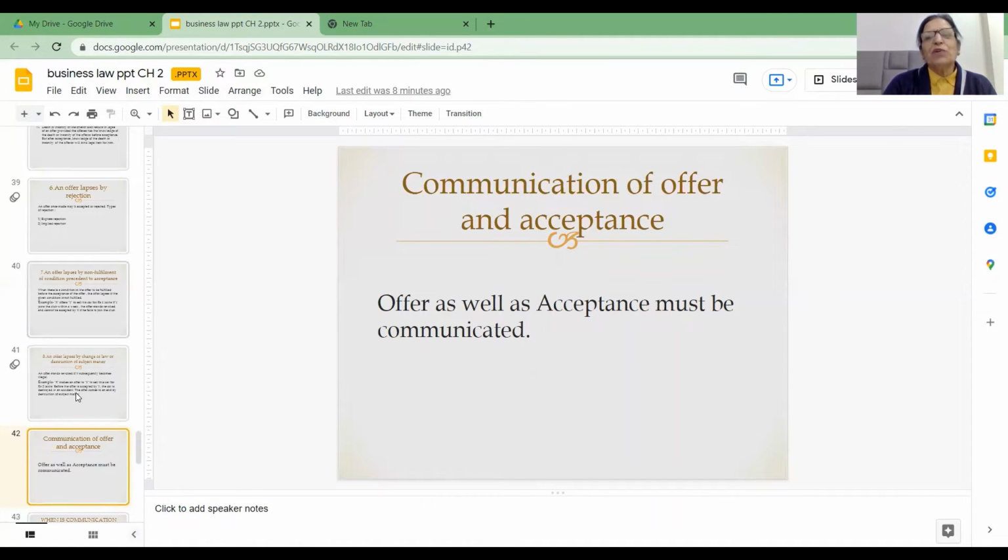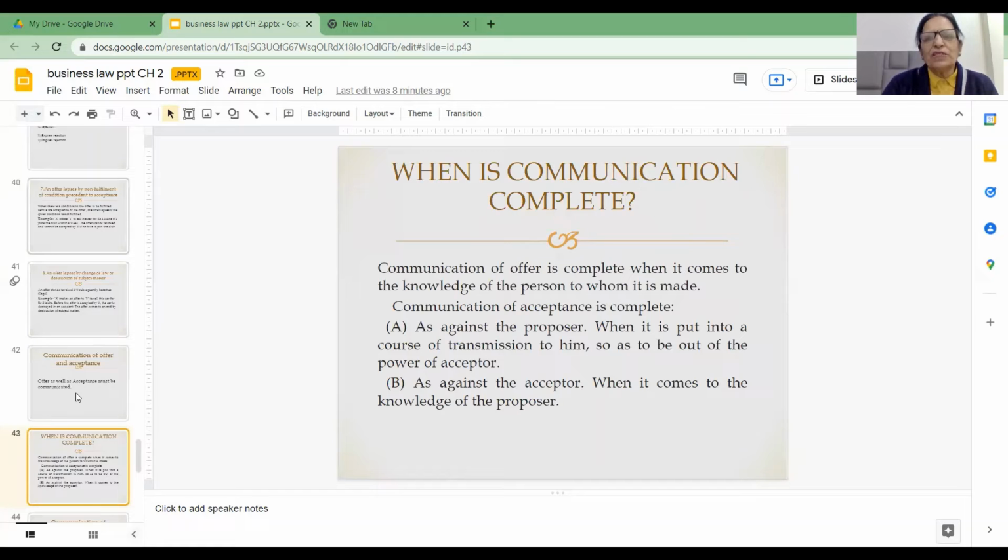And now, friends, I'm going to take up another heading, which is communication of offer and acceptance. The question arises, friends, you all have studied in the Essentials of Valid Offer and Acceptance that offer and acceptance both should be communicated. Now the question arises, when is the communication of offer complete? And when is the communication of acceptance complete? Communication of offer is complete when the offer comes to the knowledge of the person to whom it is made, or in other words, when the offer comes to the knowledge of the offeree.